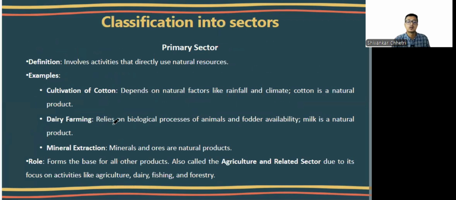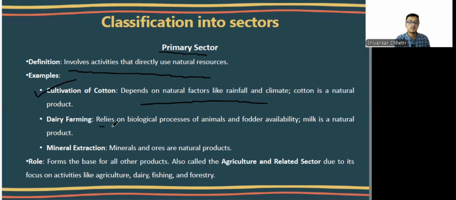Now, classification according to the sectors, as I've already said, according to the nature of the activity, we classify the economic activity into various sectors. For example, first, primary sector. It involves any activities that use natural resources. For example, there is cotton cultivation, which depends on natural factors like rainfall and climate. Cotton is a natural product.